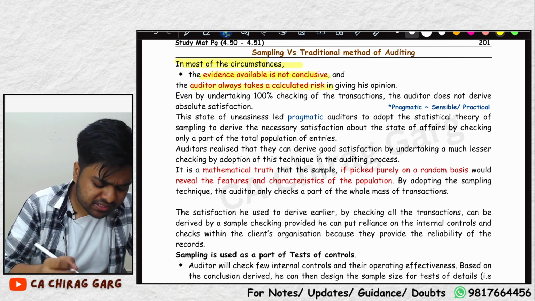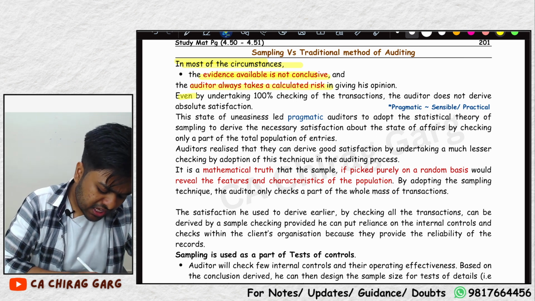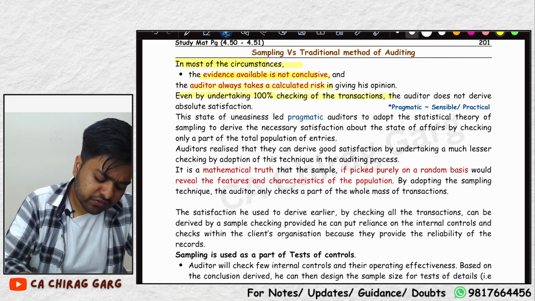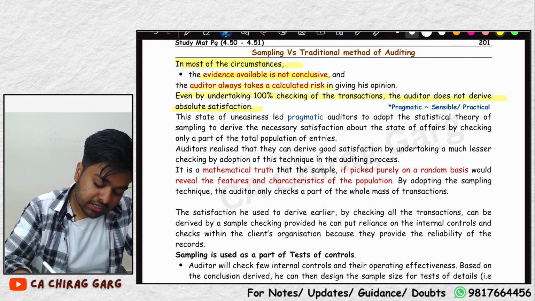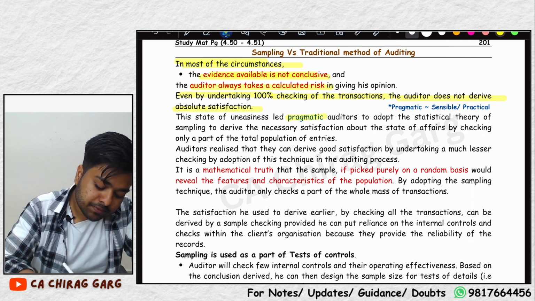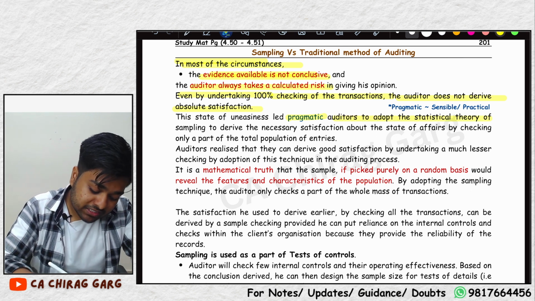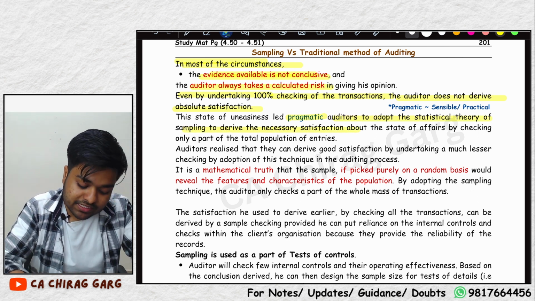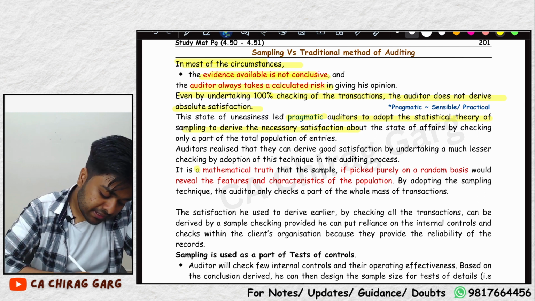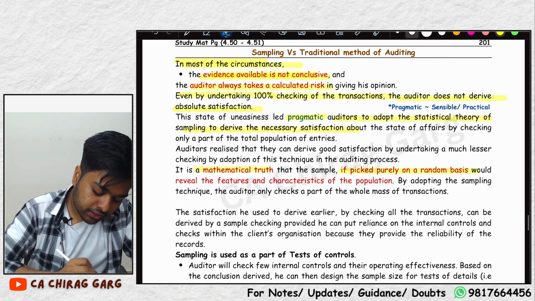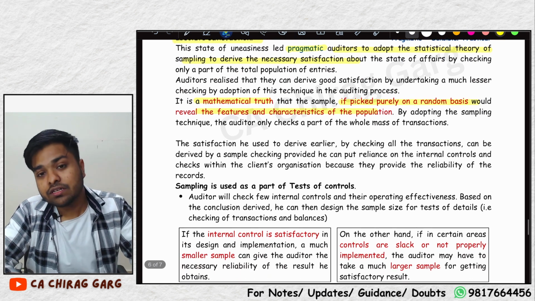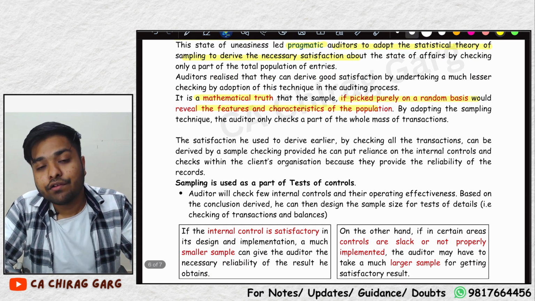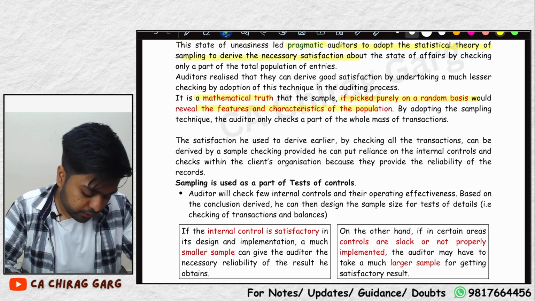The auditor always takes a calculated risk. Even by undertaking 100% checking of the transactions, the auditor does not derive absolute satisfaction. Hence, sensible, pragmatic auditors adopt the statistical theory of sampling to derive necessary satisfaction. It is a mathematical truth that if picked purely on a random basis, the sample will reveal the features and characteristics of the population, which means that the sample will be representative of the population.